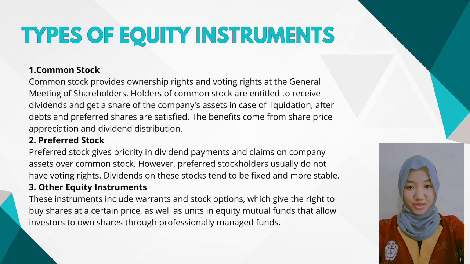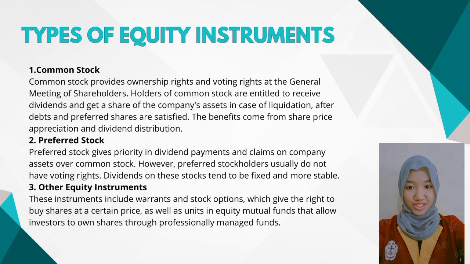Types of equity instruments. 1. Common stock. Common stock provides ownership rights and voting rights at the general meeting of shareholders. Holders of common stock are entitled to receive dividends and get a share of the company's assets in case of liquidation, after debts and preferred shares are satisfied. The benefits come from share price appreciation and dividend distribution.